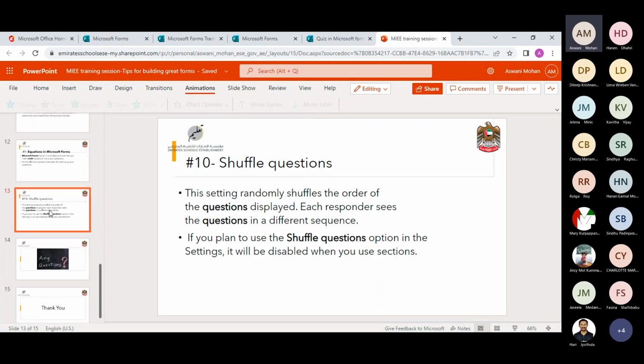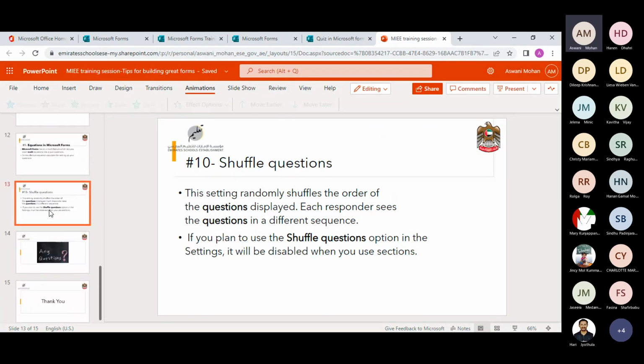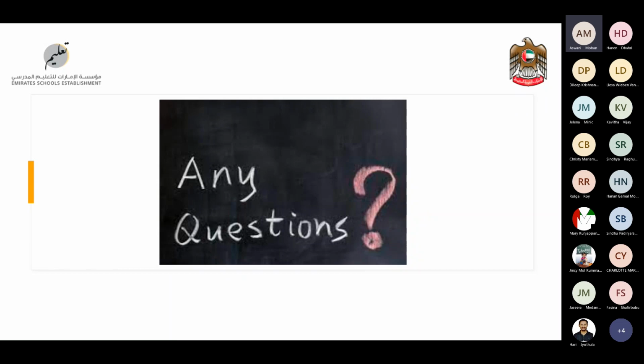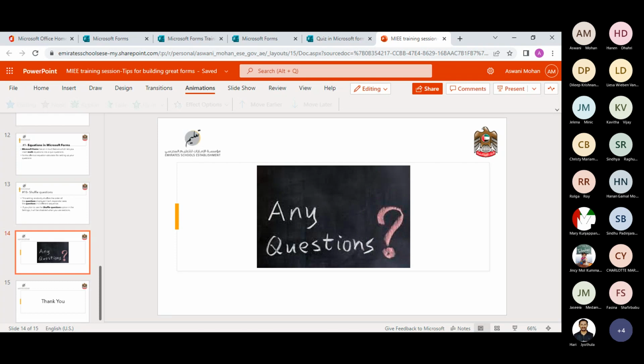So these are some of the settings that you can customize as per your choice. So that's all. If you have any questions about the topics that we covered today, you are free to ask any questions in the chat, or you can raise hand. Your mic will be enabled. So that's all for today's session. We covered forms, and some settings in forms and quizzes. So you're free to ask any questions. And the attendance link will be shared.